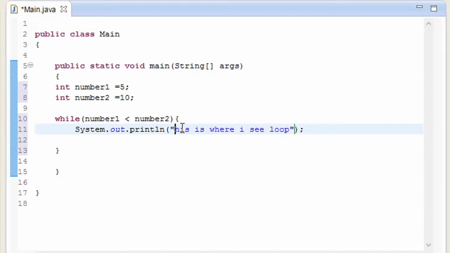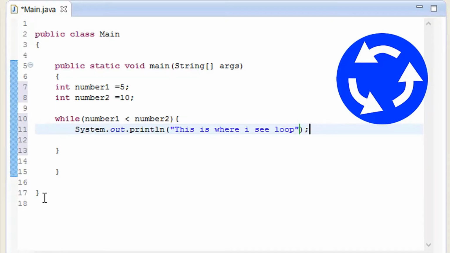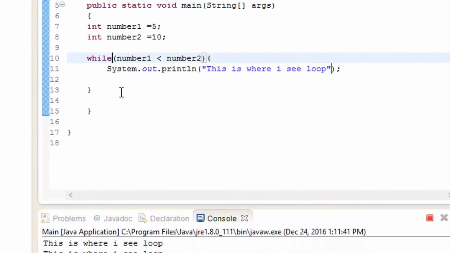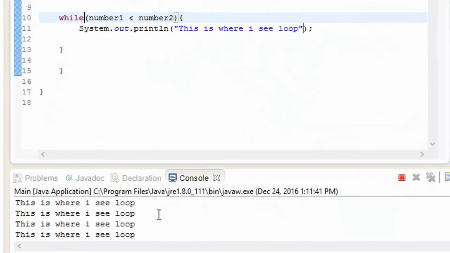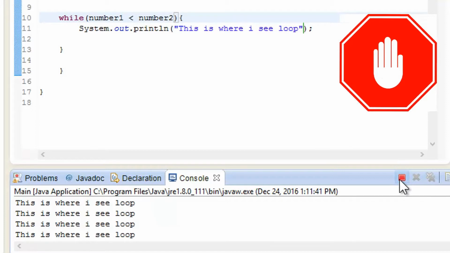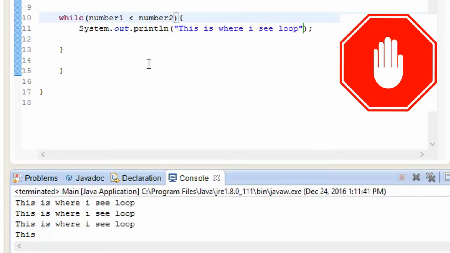Let me keep it a capital just so it looks nice. Try reading it like that, and it's going to start with 1, 2, 3, 4, and it is going to go ahead up to 17 and start again. That's what a while loop is going to do, and let me show you how it is done. Let me run this one, and when you see it comes over here, it is going to go again and again, and it is not going to stop. So how do we stop it? I'm going to go over here and terminate and then close it.